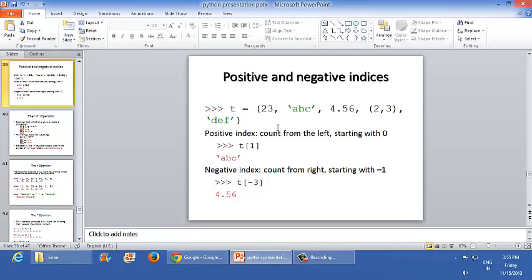One has to count the positive index from the left starting with 0. For example, take this one. T of 1 gives the result ABC. That means 23 is taken as 0, ABC is taken as 1, 4.56 is taken as 2, the 2, 3 set is taken as 3, DEF is taken as 4. That's it.